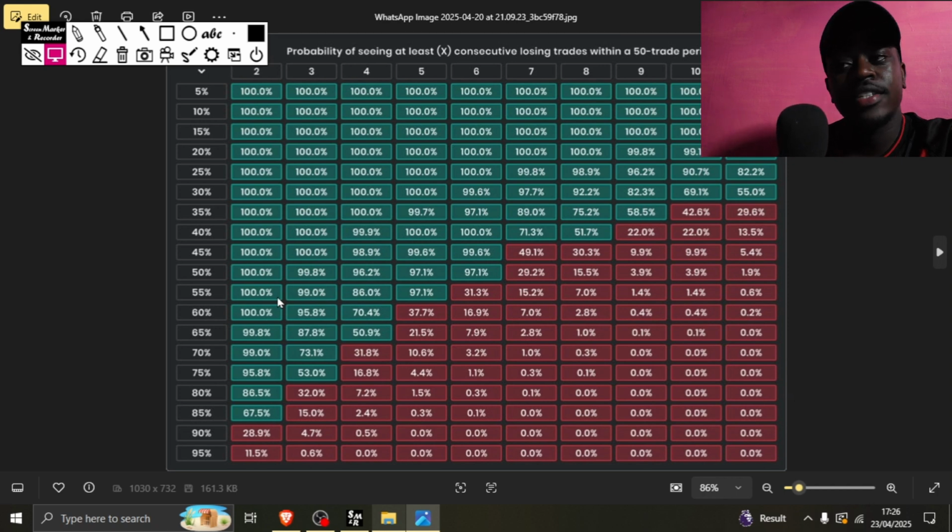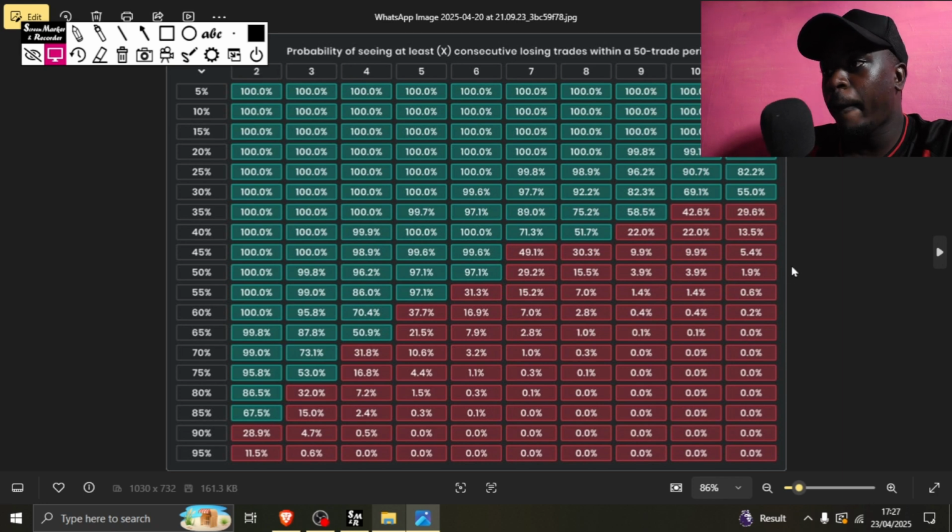Okay, so the chances of Chelsea keeping 2 clean sheets is 100%. You see, 5 clean sheets, it's 97%. Now you can see up to 11 is 0.6, and the 12, I think it's less than 0. I think it's 0%, like here where you can see 0%. So for 12, I think it's 0%. Yeah, from what I've tested. But for us, it's at 55. Since you have seen that it's between 50 to 55, the chances of a team going both teams to score, the outcome, 55% of the matches in the league usually finish that way.